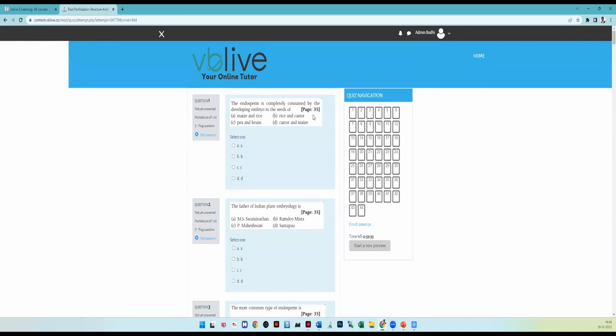So whatever I am saying, it is a learning page. Now you are seeing that in this particular chapter, you are learning your concept on page number 35. I told you that you can go to your biology textbook, open your NCERT, go to page number 35 and learn.